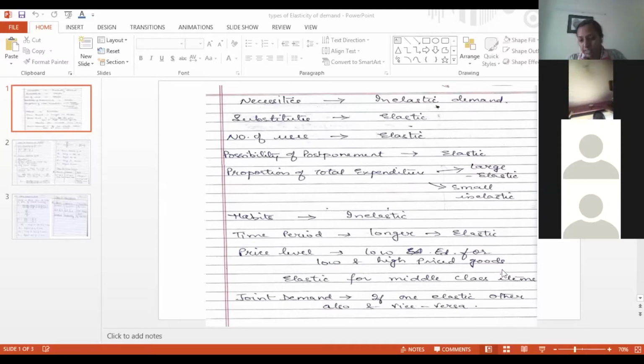Suppose you have to explain price elasticity of demand, it is better you explain it with the help of an example. First, explain the meaning of price elasticity, then give the formula for how you calculate it, and then explain it with an example. For a question of 3 marks or above, do that. For 1 or 2 marks, it's okay to explain and give the formula.